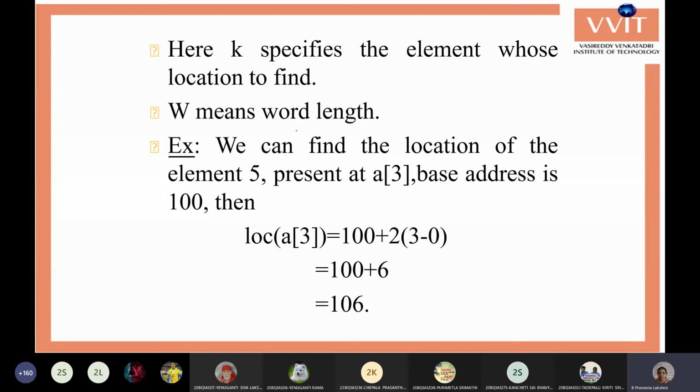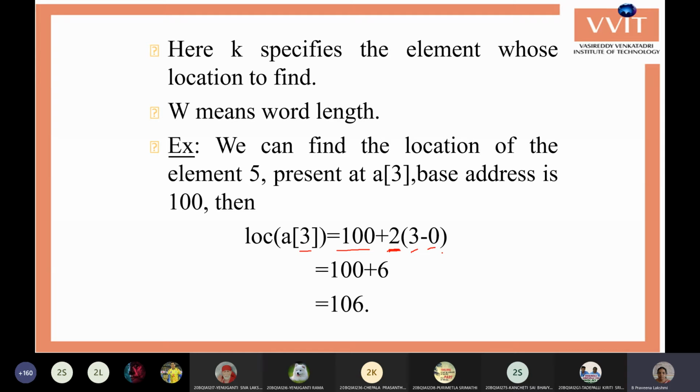It can be like this: 100 plus 2 of 3 minus 0. For example, I want to find the location of the third element. I can use 3 minus 0. 2 is the size of one integer value. And I want to find the third location, that is the third value address in the array.